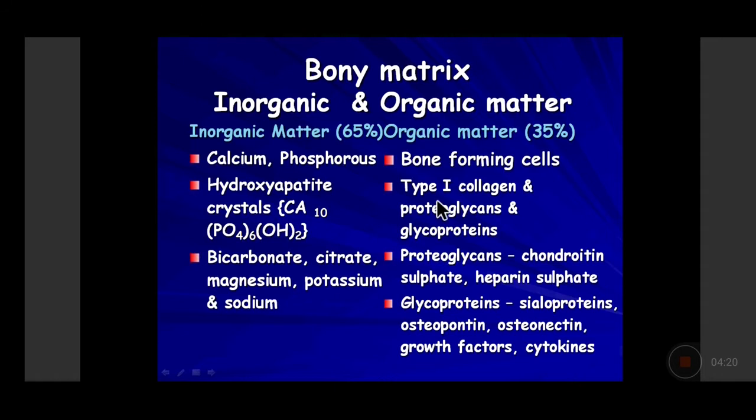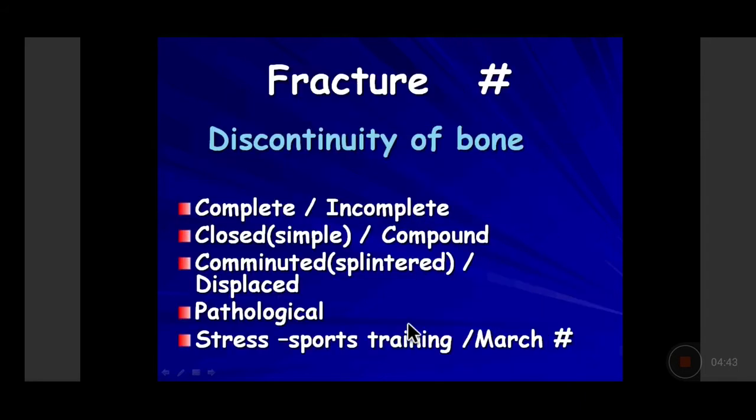The bone forming cells also secrete the growth factors and the cytokines, which help in maintaining the normal homeostasis of the bone and are a component of the organic matter as well. So bone forming cells not only form all these substances, they also are affected by the growth factors and the cytokines and maintain the normal homeostasis of the bony matrix in the body. So this was about the normal physiology and normal histology of the bone.